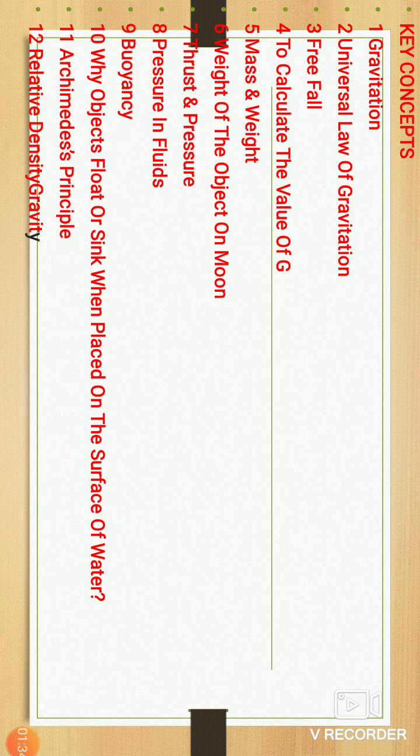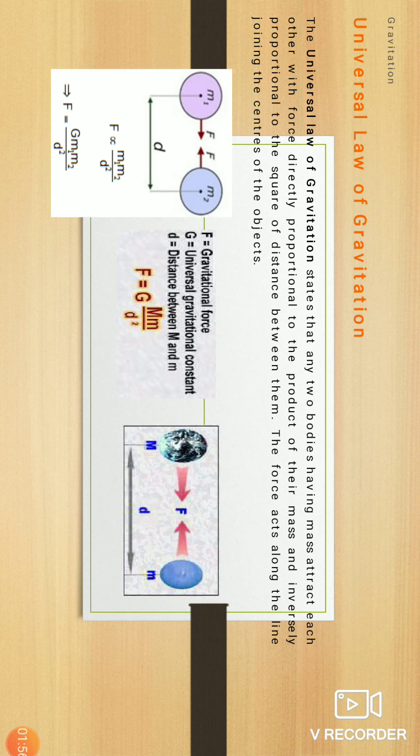Okay, why does an object float or sink when placed on the surface of water? That is the effect of buoyant force, Archimedes principle, relative density and gravity. Those are very interesting things. Which types of pressure and all those things we are studying here. Yeah, this is our first point.